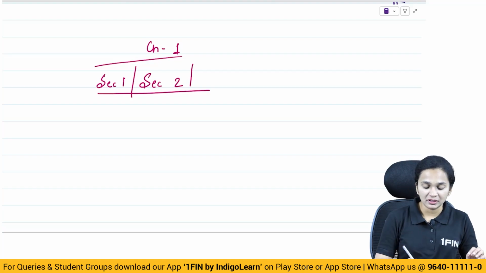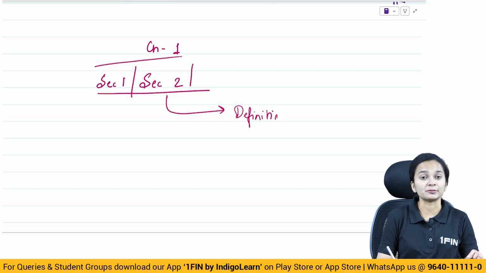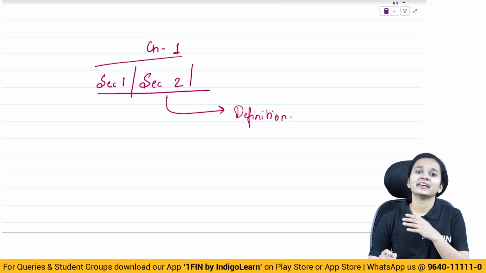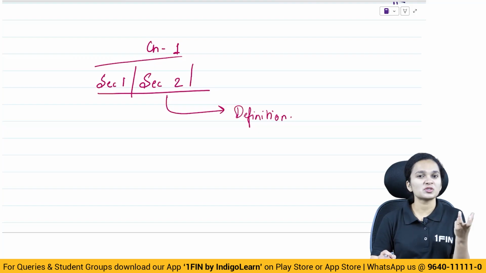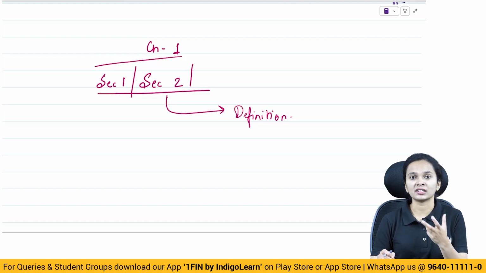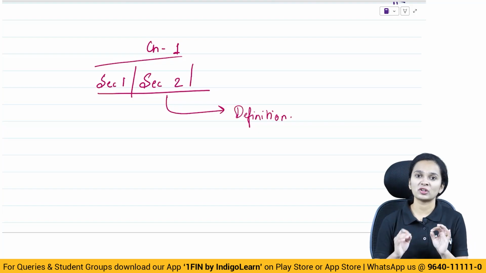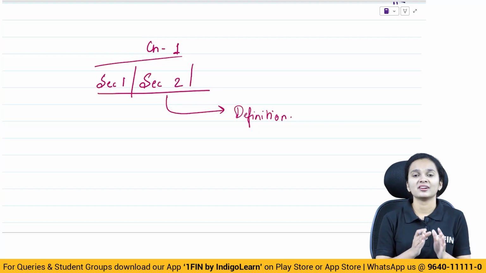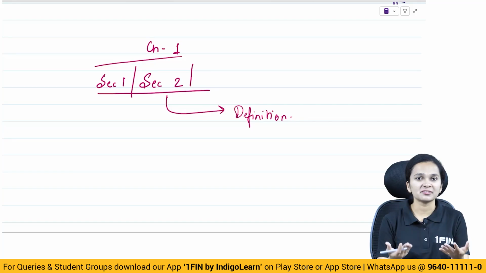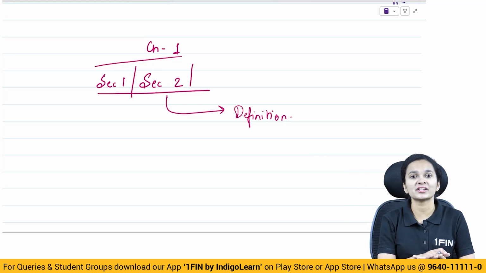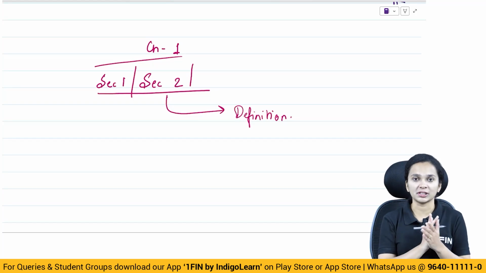So, talking about the definitions which have been given in chapter 1. There are several definitions. If you take your study material and have a look at the first chapter, it consists of almost all the definitions which are given under section 2. However, we are not going to cover all the definitions right now. Why? Because it will become very difficult for you to understand so many terms, and when the term comes later on, you'll again have to come back to this lecture and understand what the meaning of the term was.